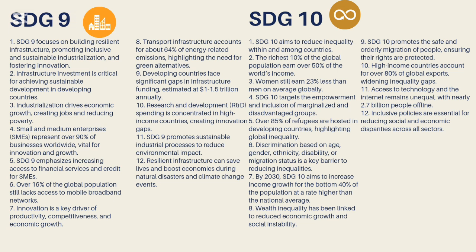So I'm just going to try to do a quick overview. So SDG 9 is very focused on building infrastructure that would survive the things that we anticipate will happen in the world, transport, etc. And for SDG 10, the main focus is reducing inequality.